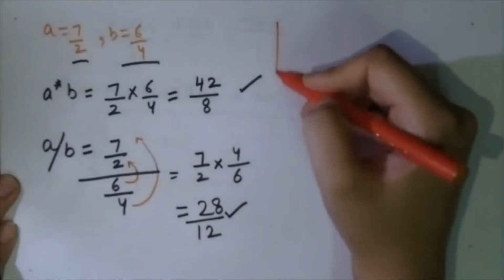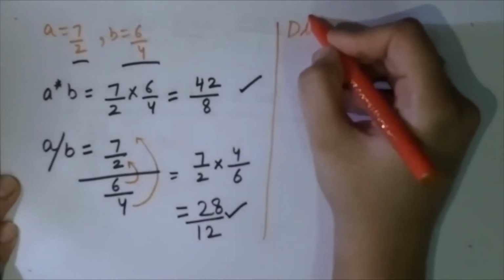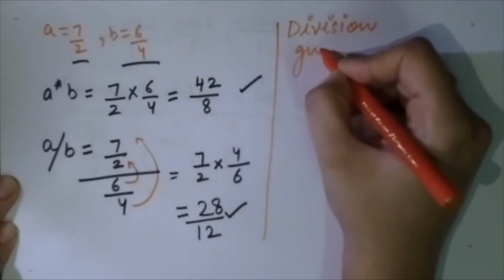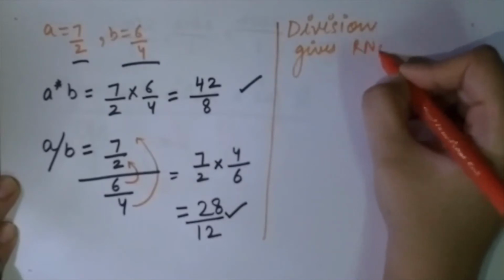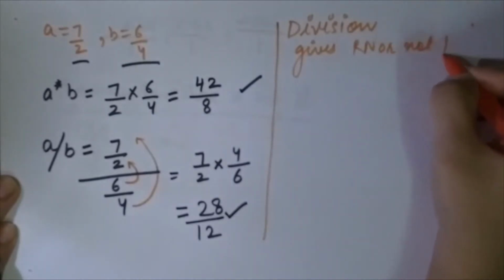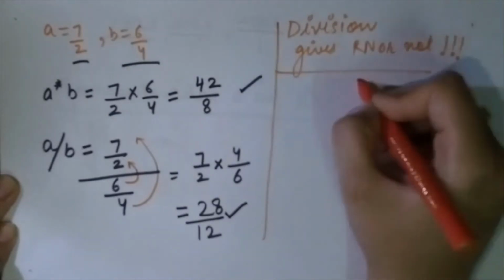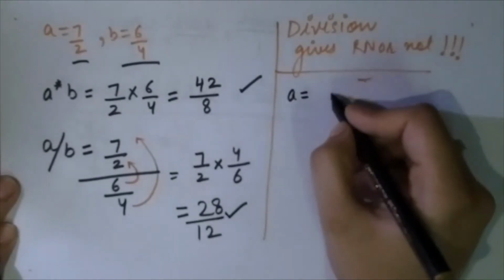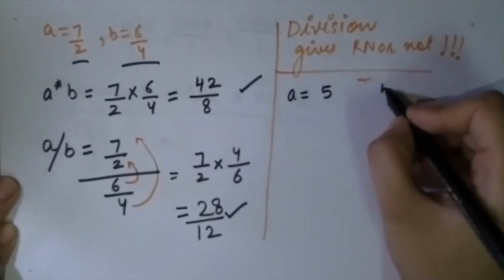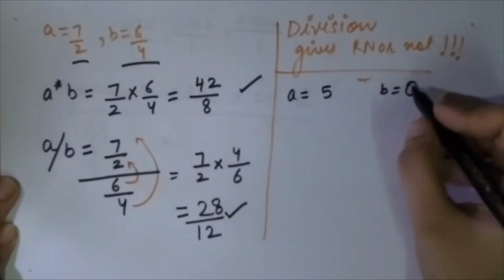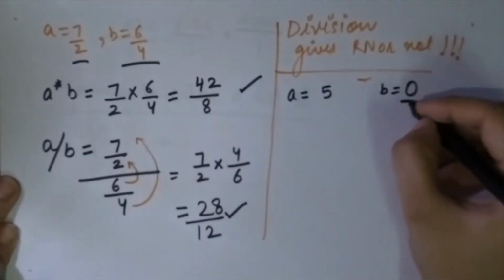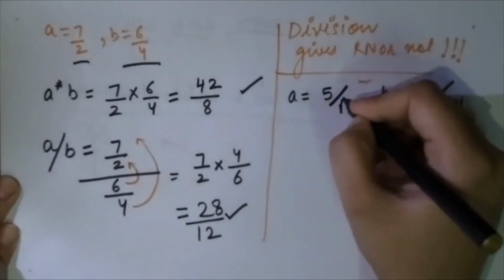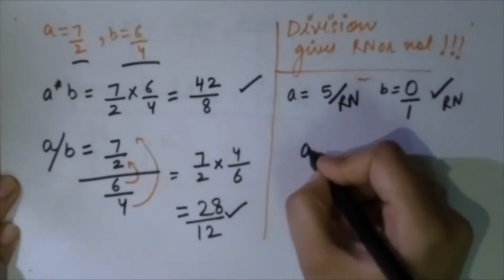But you need to think, does division give a rational number or not? This is a question which needs to be answered. See, let us assume a equals to 5 and b equals to 0. 0 is a rational number, as 0 could be written as 0 by 1. Now tell me, what is a by b?